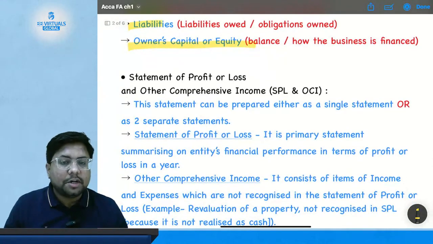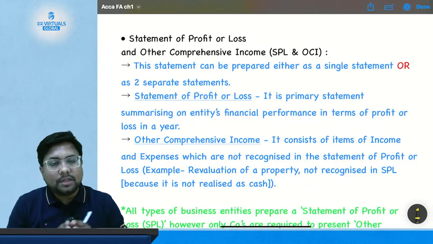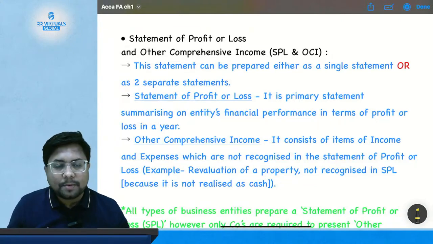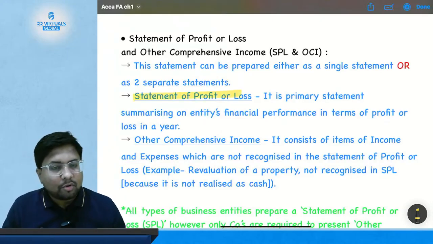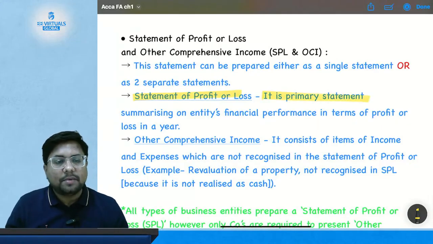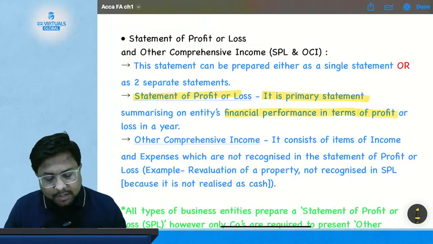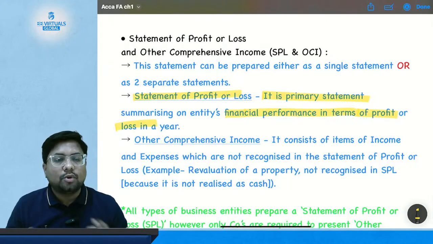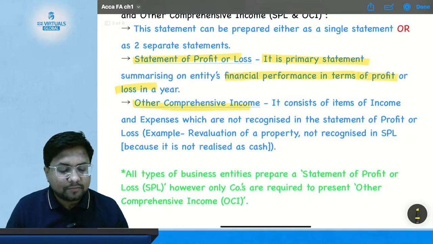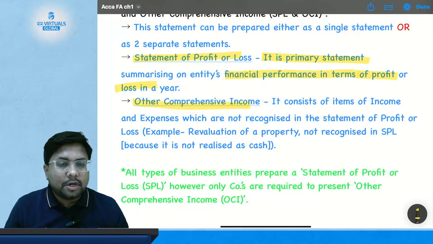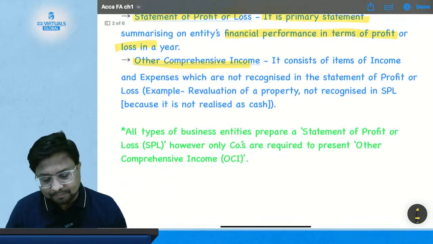Then we studied the statement of profit or loss and other comprehensive income, which can be prepared together or prepared separately as a separate statement. A statement of profit or loss consists of all the income and expenses related to the business over an accounting year. It includes revenue and expenses, or you can say income and expenses, for a particular period of time. Then comes other comprehensive income, where all the items which are not included in the statement of profit or loss become part of other comprehensive items.